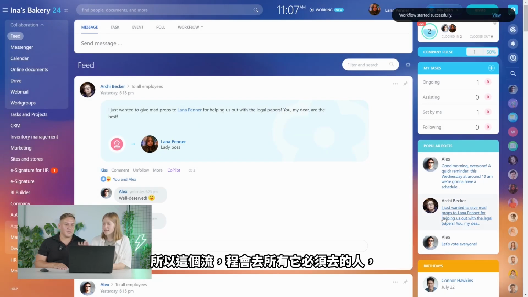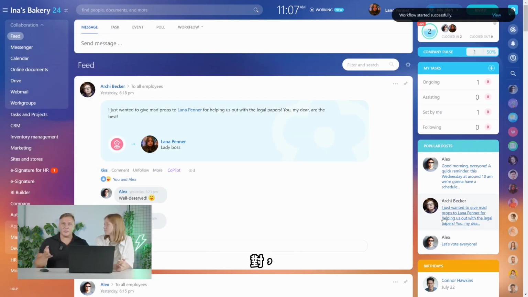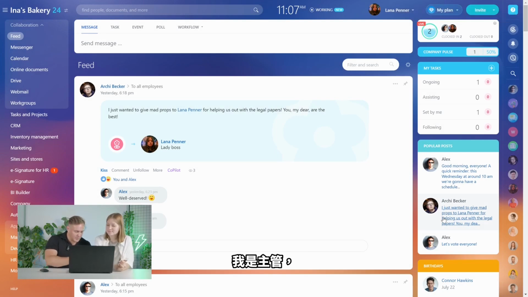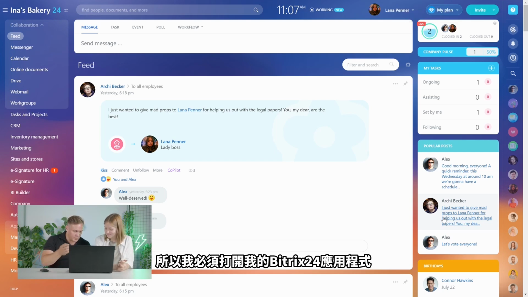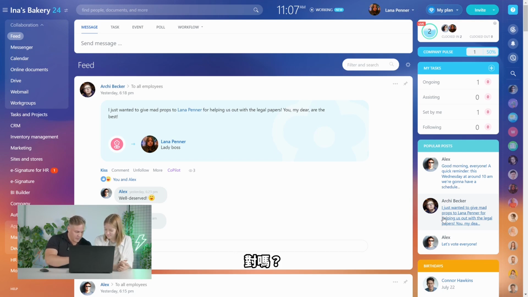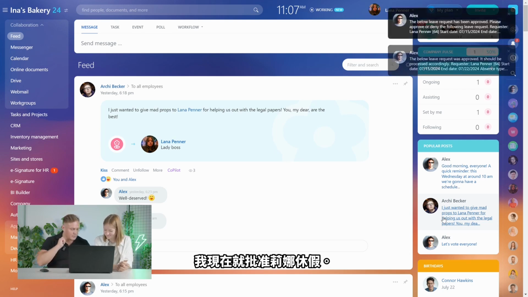Right, so then this process goes to all the people it has to go through. But since it's just me, well, first of all, it's going to the supervisor, of course. So me being the supervisor, I have to open my Bitrix24 application, and then I'll see that I need to approve a certain leave, right? So let me do that. And right here, okay. Oh, it says leave approval, right? So I'm going to approve Lana's leave right now.